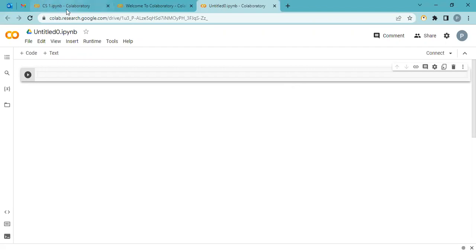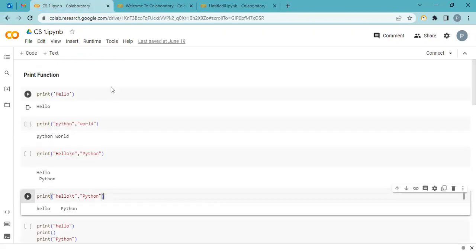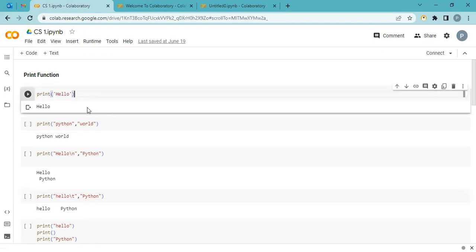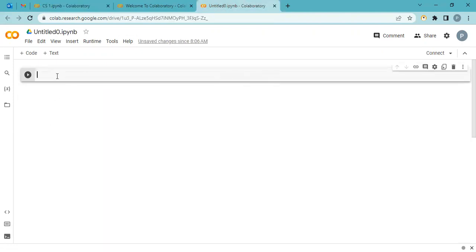Now let's start with the very simple print function. Print is the function we use if you want to display any message, text, number, anything. Now I'll show you. You have to write print with brackets. In Python, you can use single or double quotation marks. Both are allowed.